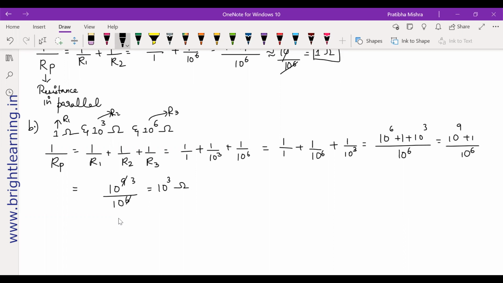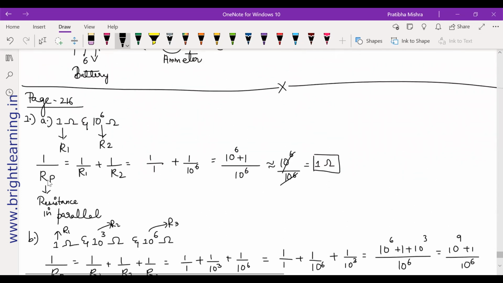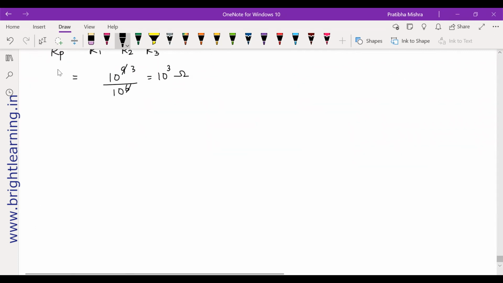Let me tell you one thing here. I think we made a small mistake. This is in parallel. It's 1 by RP. This 1 by RP is correct. If you just take a reciprocal of 1 by 1, you get 1 ohm itself. But at the bottom also you have to take the reciprocal. Please remember to take the reciprocal. This is 1 by RP, so please take the reciprocal. You'll get 1 by 10 cube actually.